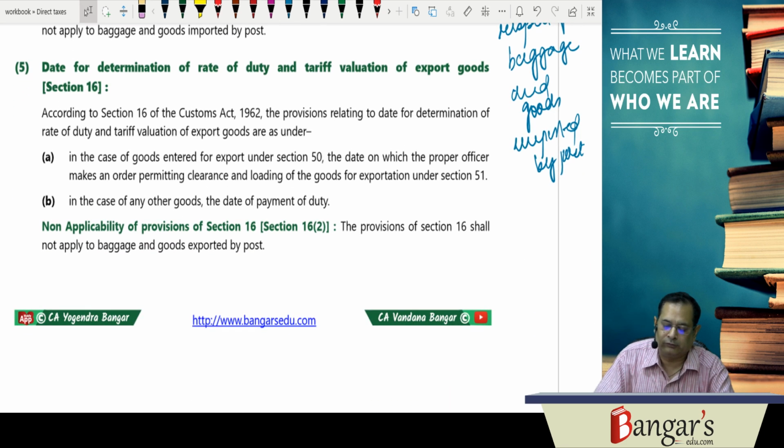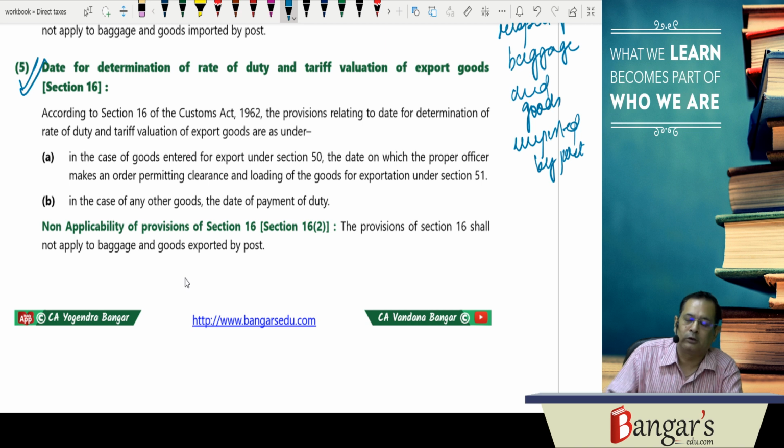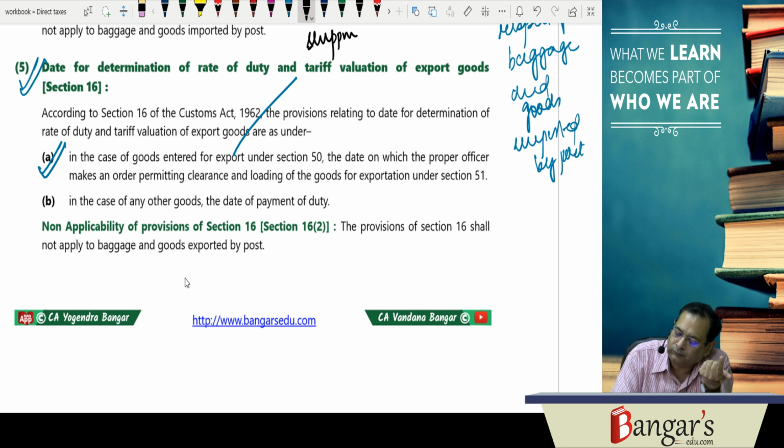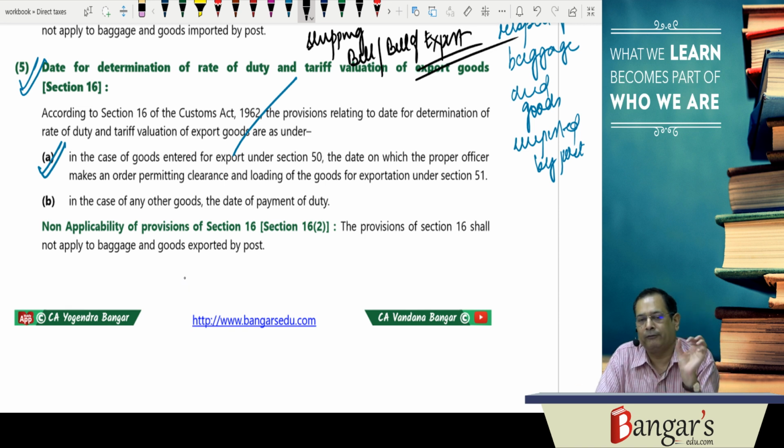Then section 16 relates to the date for determination of rate of duty and tariff valuation in case of export goods. In case the goods have been entered for export under section 50, that means you have presented a shipping bill or bill of export, electronically.